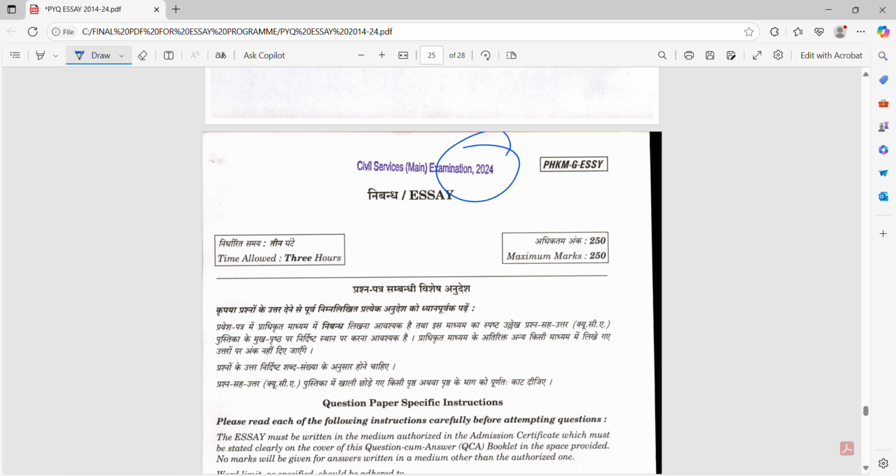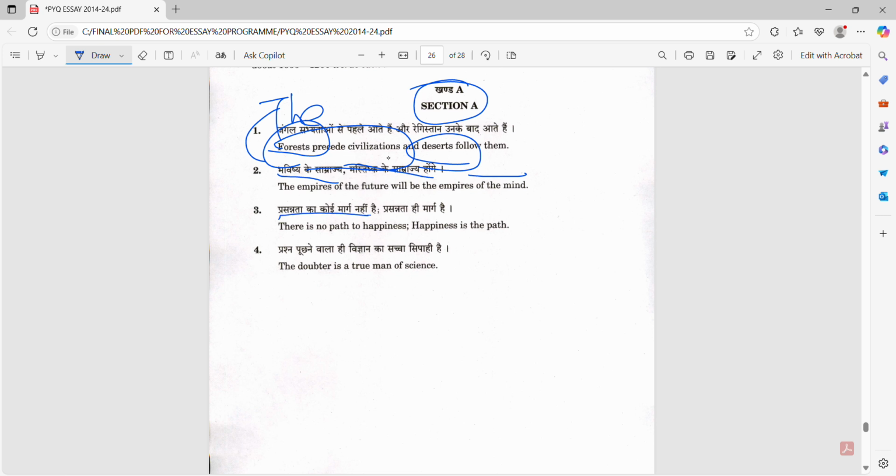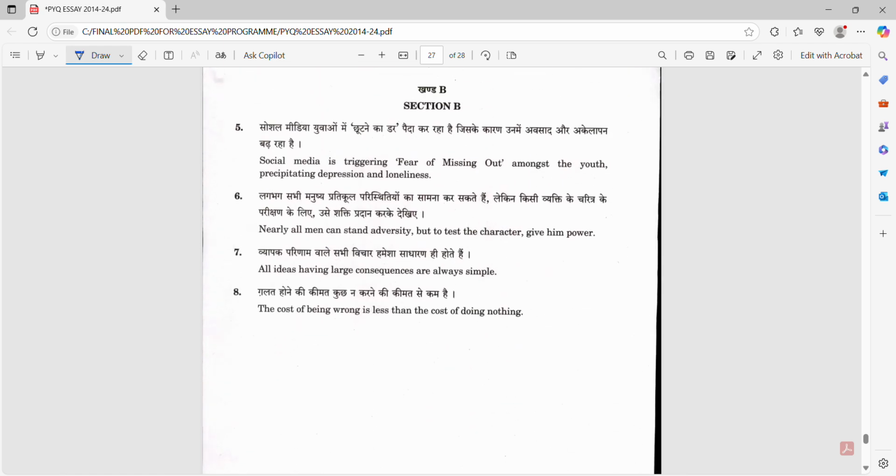This is the last paper, 2024. What are they saying, section 1? Forests precede civilization. I said no, themes repeat, that is the forest. Forests precede a civilization and deserts follow them. Empires of the future will be empires of mind. There is no path to happiness, happiness is the path. Doubter, a doubter is a true man of science.